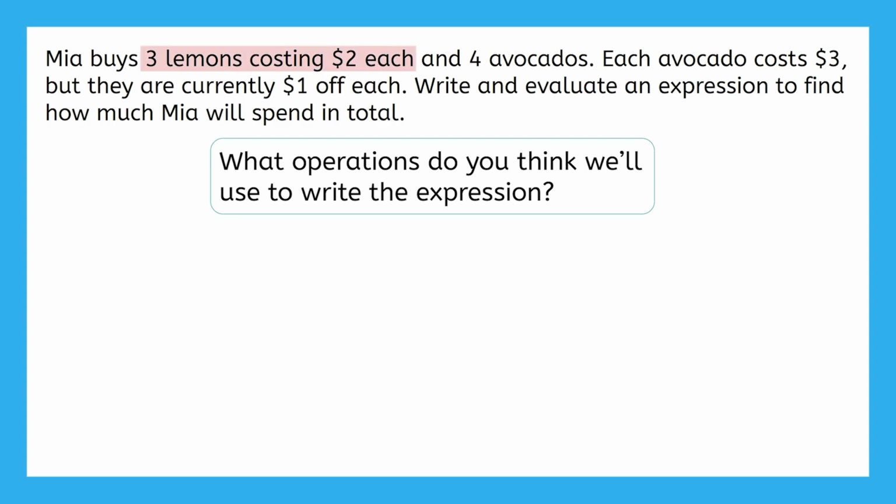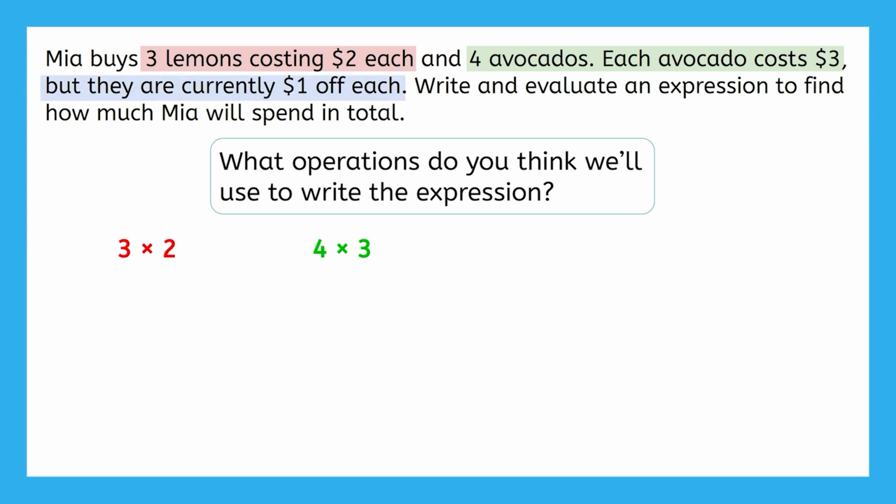How can we find how much Mia spent on 3 lemons costing $2 each? Right, we can multiply the 3 lemons with the $2 per lemon. If Mia buys 4 avocados and each avocado costs $3, how can we find how much Mia spends on avocados? We can multiply the 4 avocados and the $3. What else do we know?